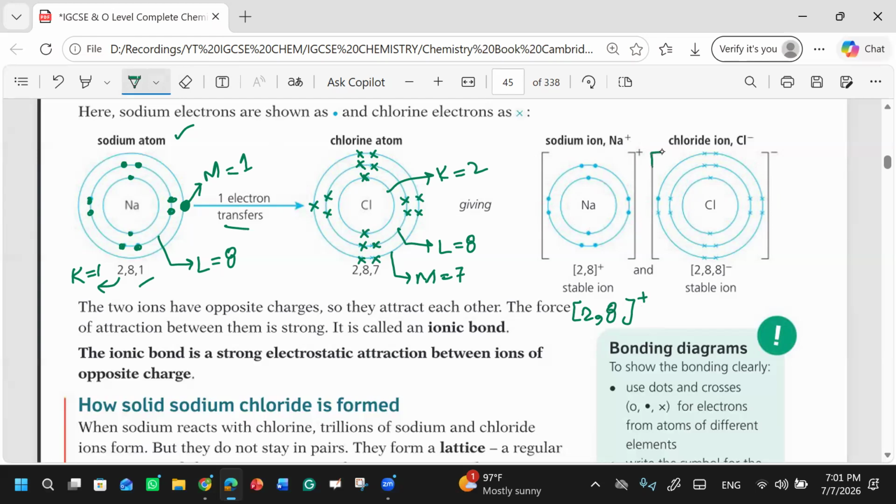Then we have chlorine. This chlorine is negative, and it has three shells. Now you see, in the last shell, how many are there? 1, 2, 3, 4, 5, 6, 7, 8. Now there are 8. It means the chlorine atom has gained one electron to form a chloride ion. Similarly, we will put a square bracket and a negative sign, and this one will be stable: 2, 8, 8, negative. Clear?